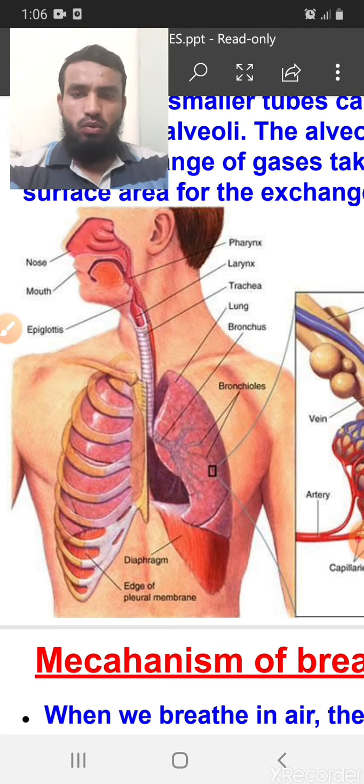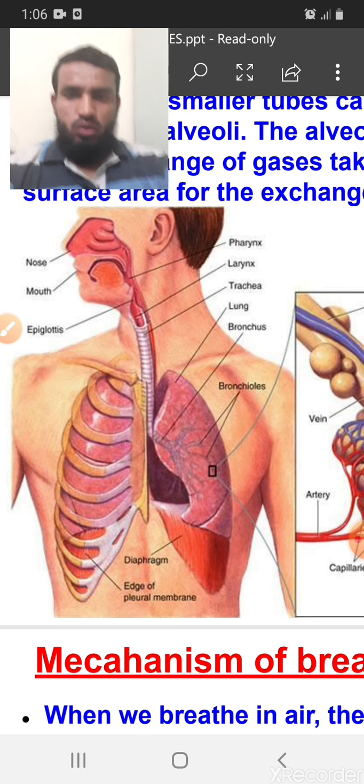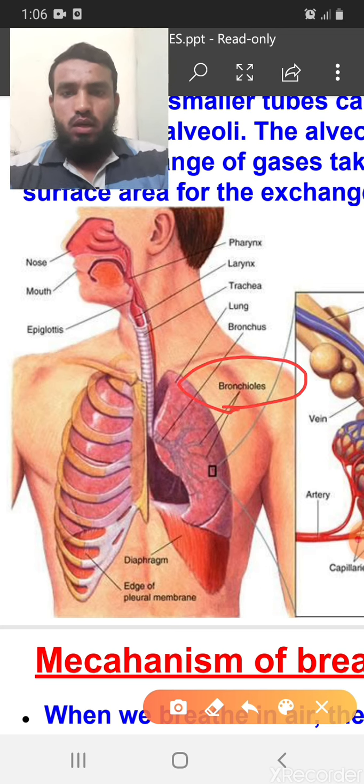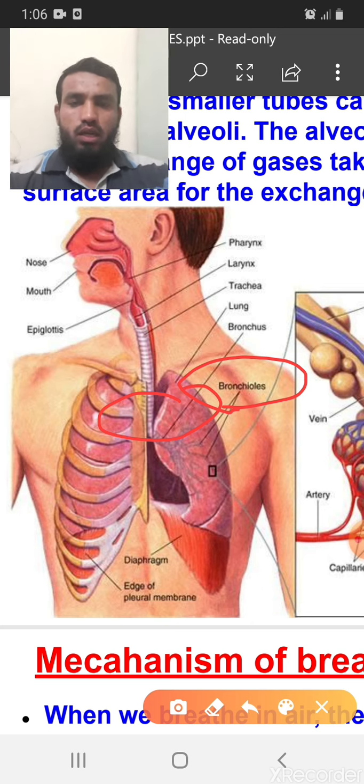That is why it divides into two parts, called the bronchi. Here you can see the trachea divided into two parts, going into each lung.